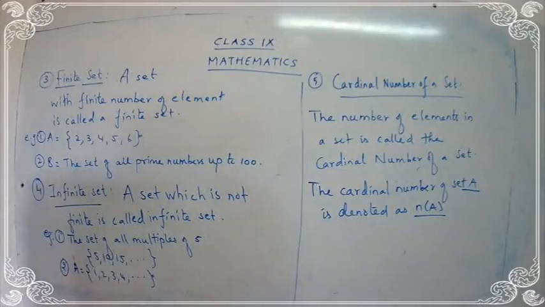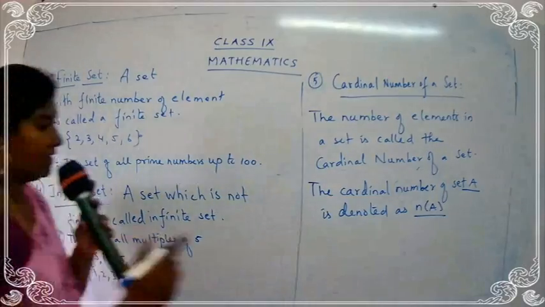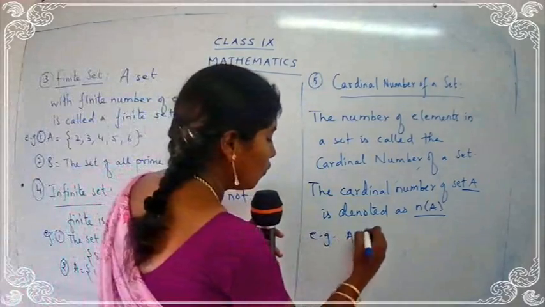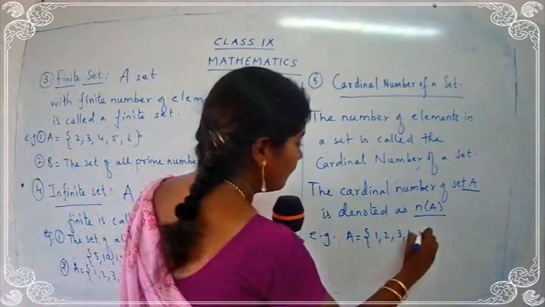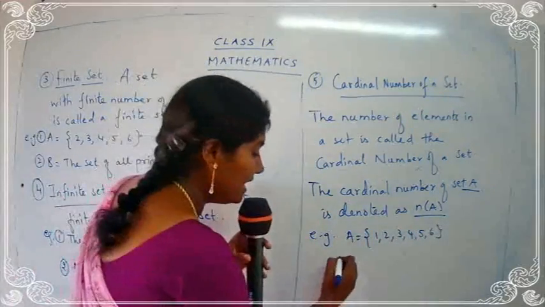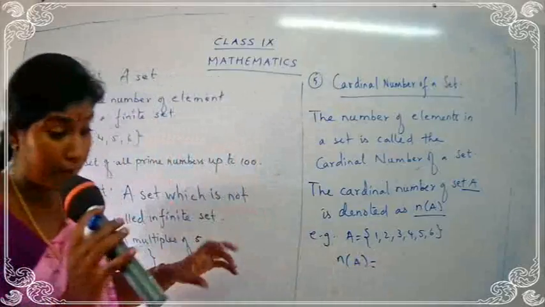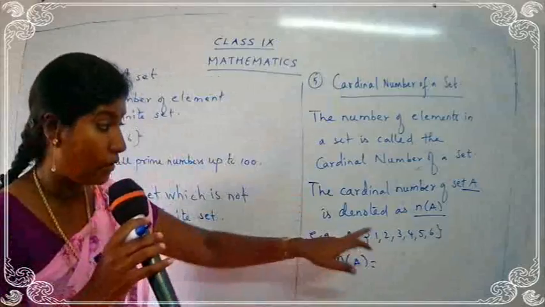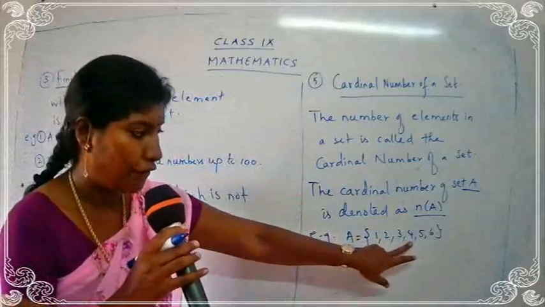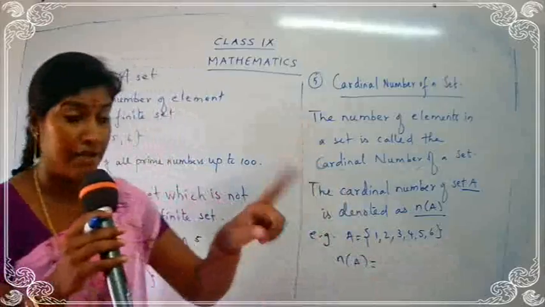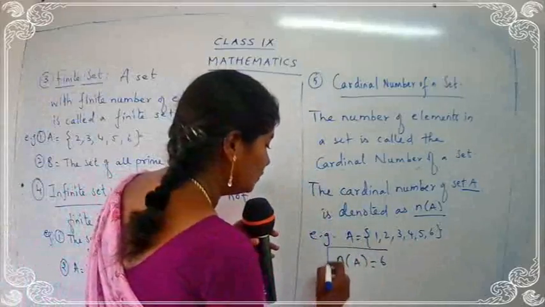So write down the definition for cardinal number. The number of elements in a set is called the cardinal number of a set. And how is the cardinal number denoted? The cardinal number is denoted as n of A. I'll give you one example here. A is equal to 1, 2, 3, 4, 5, 6. So what will be n of A? Count how many members are there. 1, 2, 3, 4, 5, 6. So total we have 6 members. n of A is equal to 6.